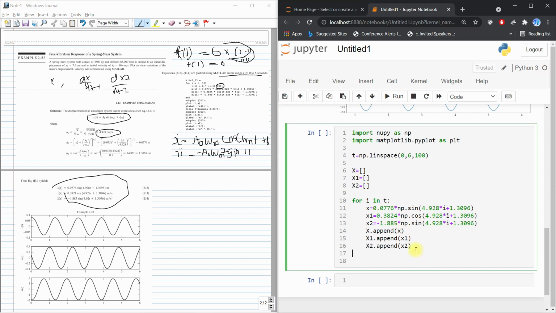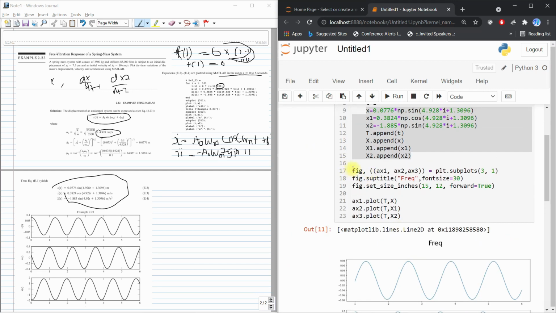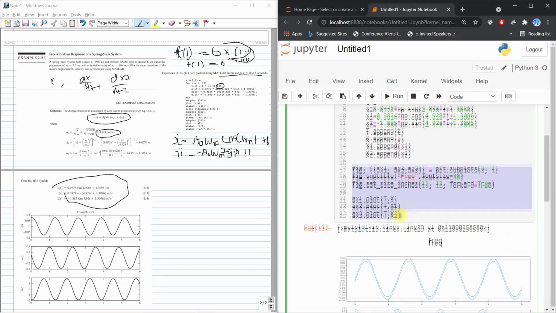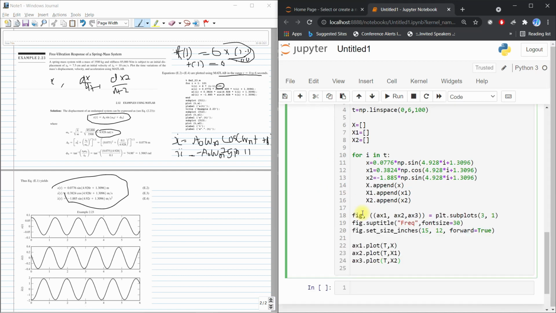Now I will plot this diagram, I will look at this one and copy paste it. So I have figures x1, x2, and x3. This is a subplot for every figure: this is for displacement, this is for velocity, and this is for acceleration.